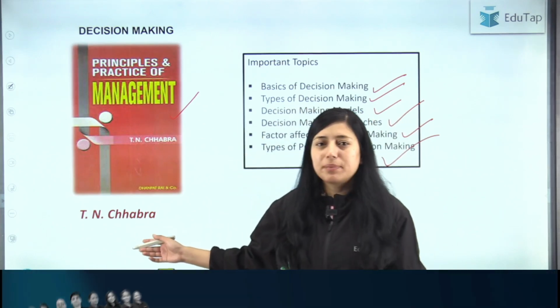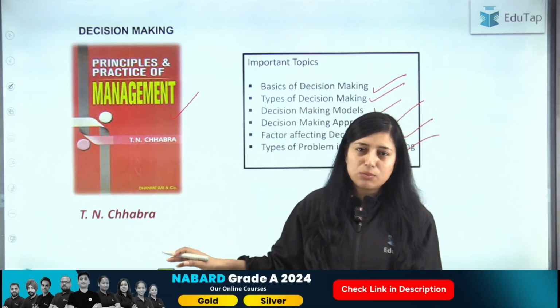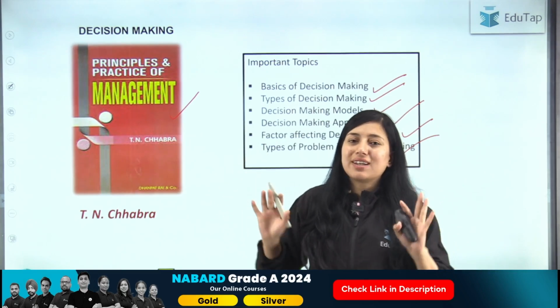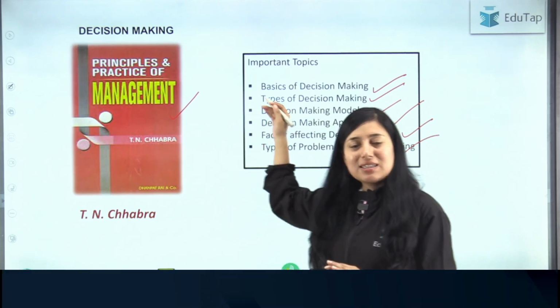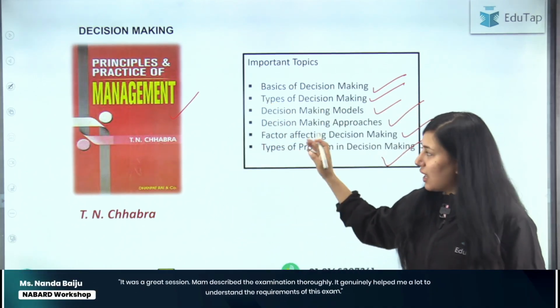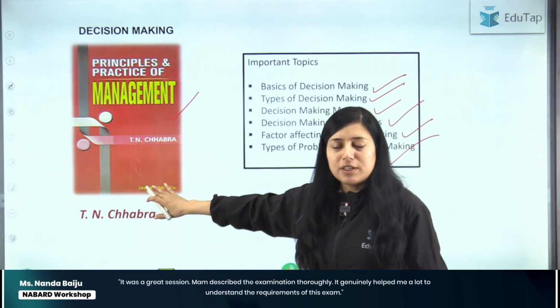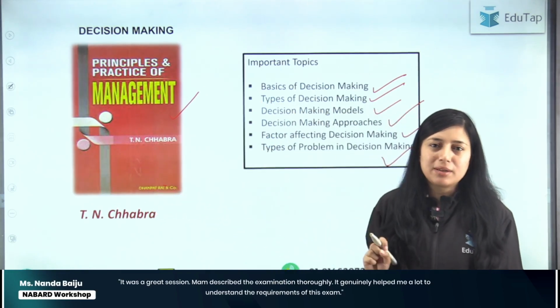देखो पूरी book नहीं पढ़नी है, we don't have to cover the entire book. We have to just cover important topics so that we can clear the minimum cutoff. So this is the list of important topics, and cover these important topics from this particular book, and you will be done with your decision making preparation.